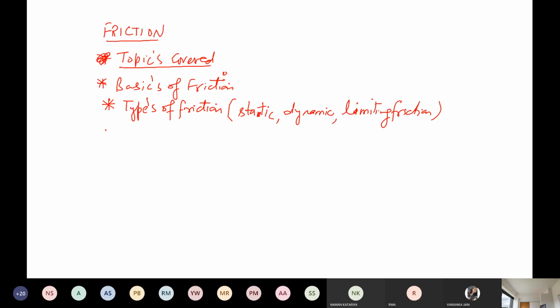Then the simple basics: the coefficient of friction.